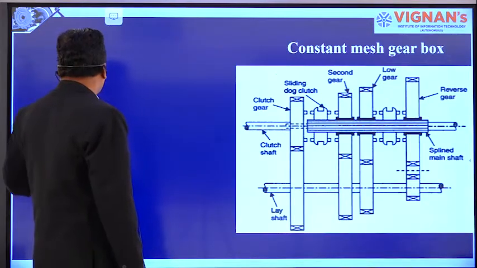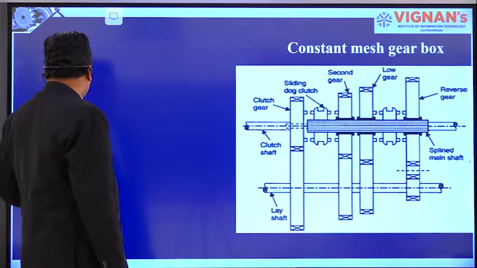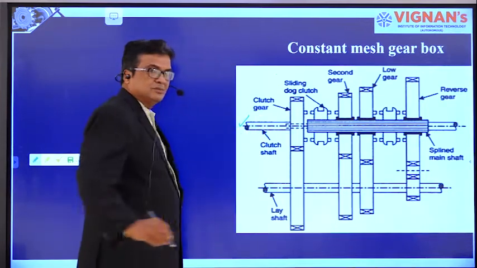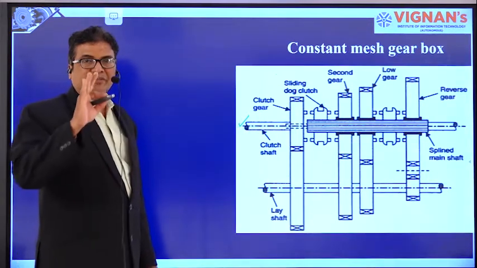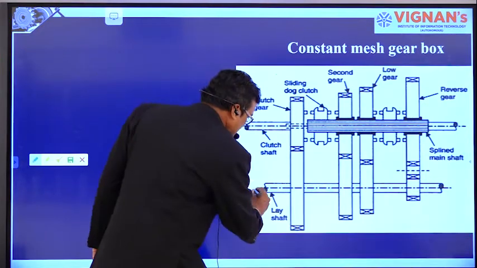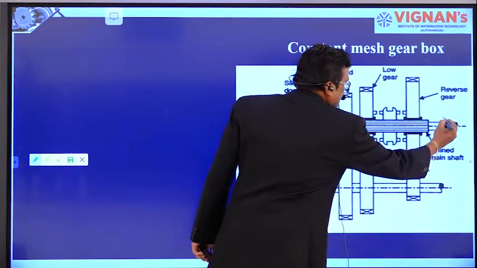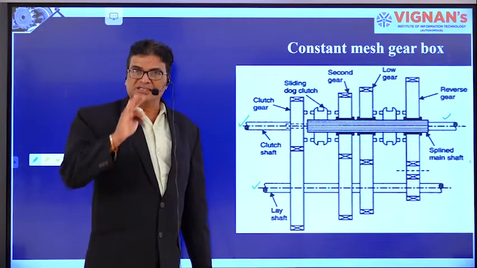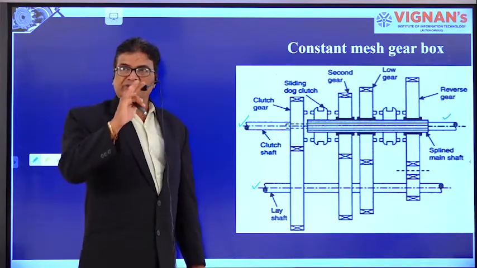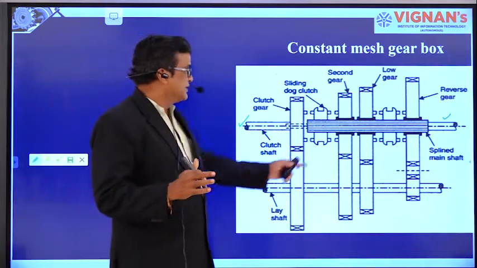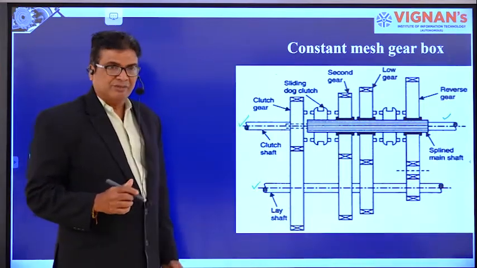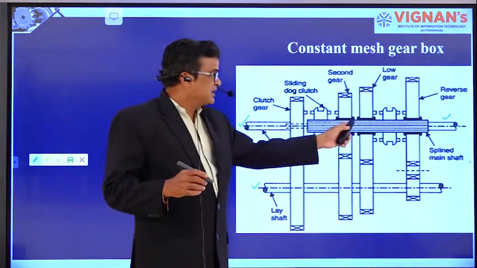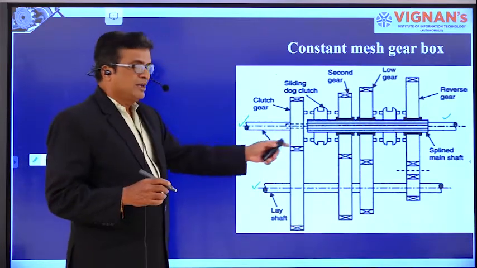Now, this is the constant mesh gearbox in which we have the clutch shaft, as I told you. Every gearbox should contain 3 shafts. One is the clutch shaft, another one is the lay shaft, and third one is the main shaft. Right? Now, in the sliding mesh gearbox, no gear on the main shaft is in contact with the gear on the counter shaft.